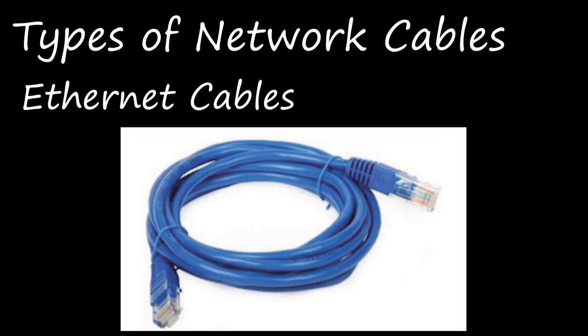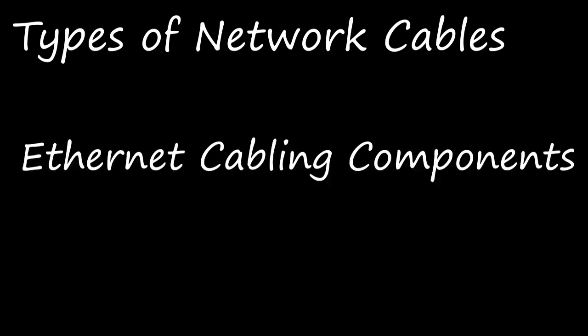Next we are going to see about Ethernet cabling components. Computer networking means a group of interconnected computers, right? Or some other devices, for sharing information, data or resources among those devices. A computer can be connected to the network with the help of wired media. It may be unshielded twisted pair or shielded twisted pair, or it may be optical fiber or coaxial cable, or it may be a wireless medium also. In wireless we have Wi-Fi, Bluetooth, infrared and all, right?